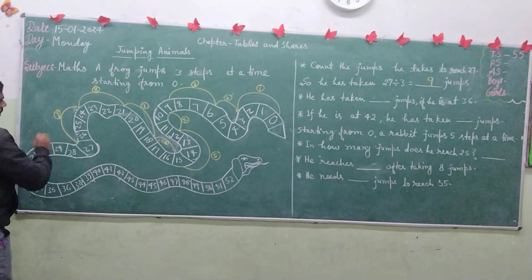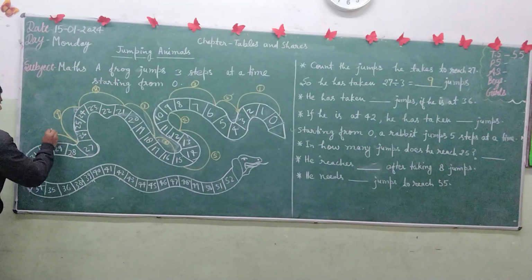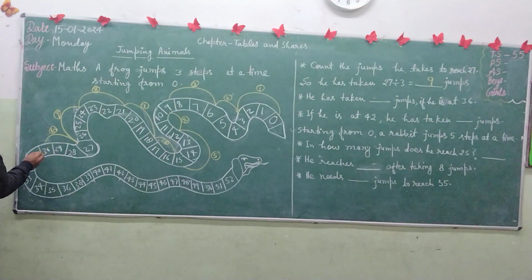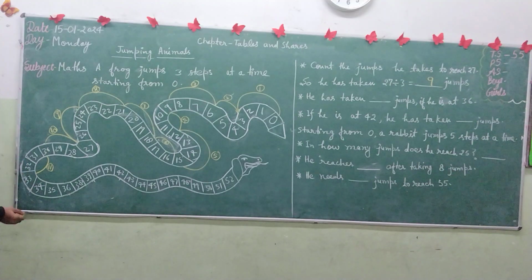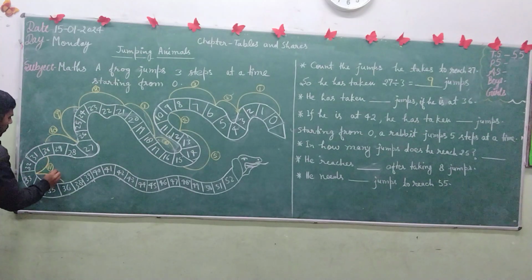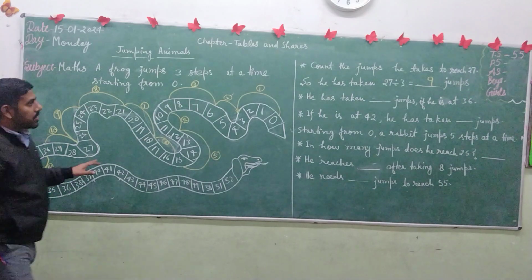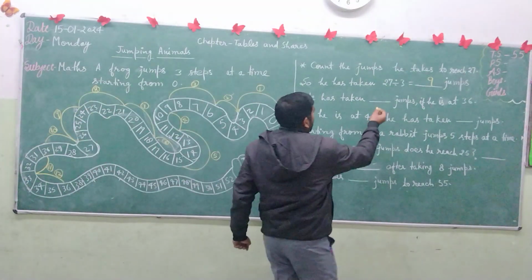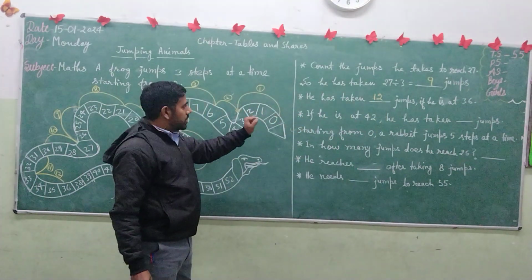After 9 jumps he is at 27, after the 10th jump he is at 30, and after the 11th jump he will reach 33. The 11th jump के बाद में वो 33 पे पहुंच जाएगा, and after 12 jumps he will reach 36. So we will fill in here: after 12 jumps he will reach 36.